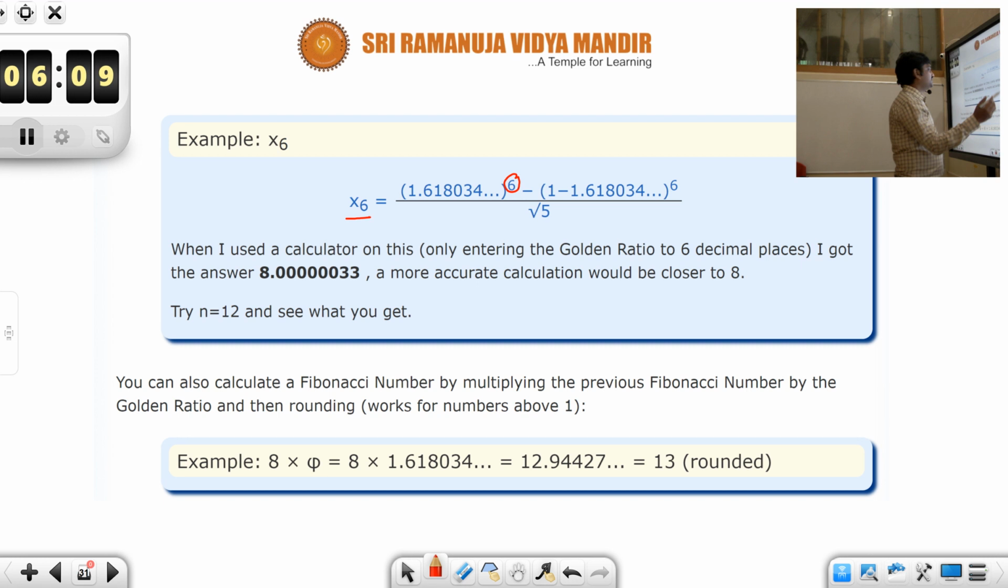Okay, put n is equal to 6, and then if you use the calculator, you will observe that this value is around 8.000 something. So it would be closer to 8. Similarly, you could try with other numbers.